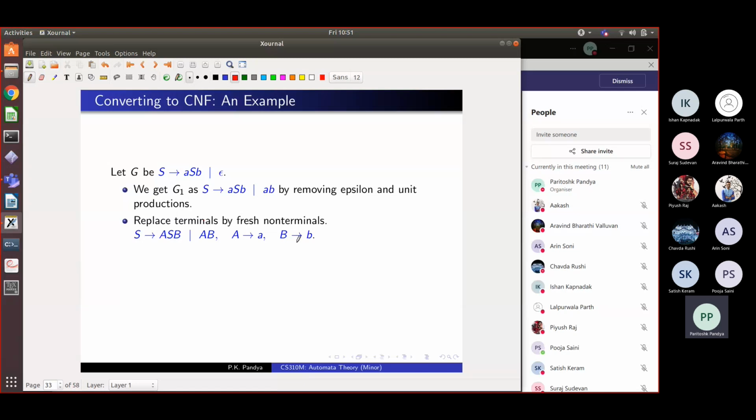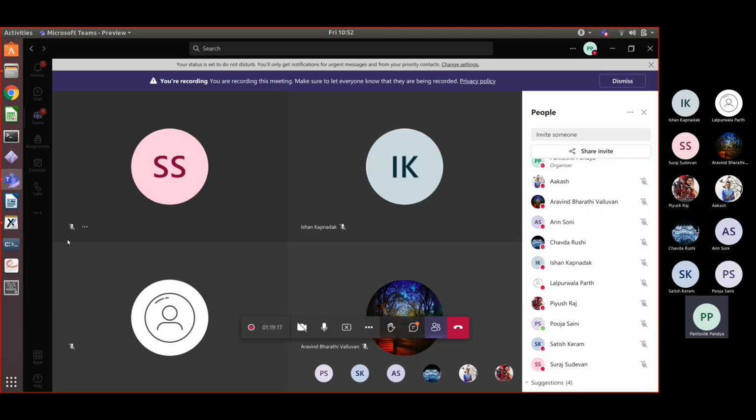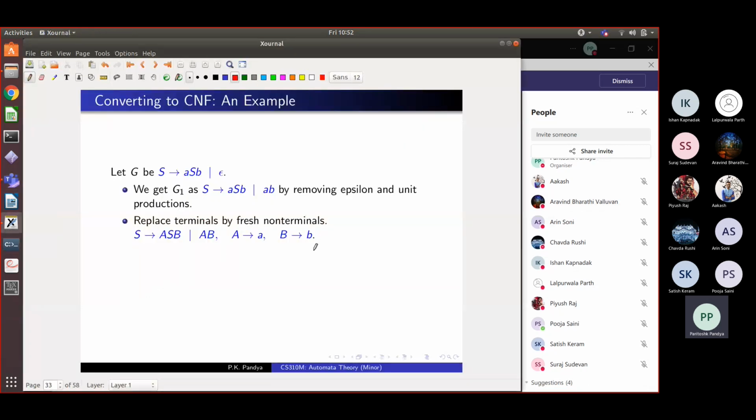So is this transformation clear? Now, anybody has doubt that the language hasn't changed? Piyush? Pooja? Satish? Sorry. Suraj? Yes, sir. So, do you agree that the language hasn't changed by this transformation?